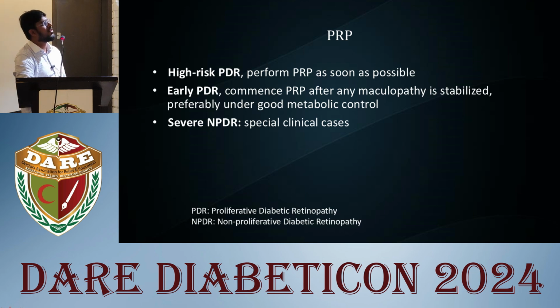So, in high-risk proliferative diabetic retinopathy, the PRP is performed as soon as possible. In early PDR cases, PRP is performed once the maculopathy is stabilized under good metabolic control. In severe NPDR, in special clinical cases, like if the patient has poor compliance for follow-up, or has other problems like renal issues, then we need to perform PRP even in severe NPDR cases. How does this PRP help?